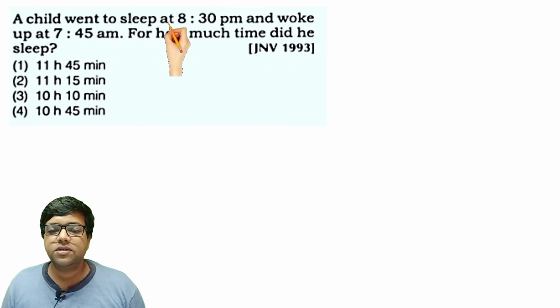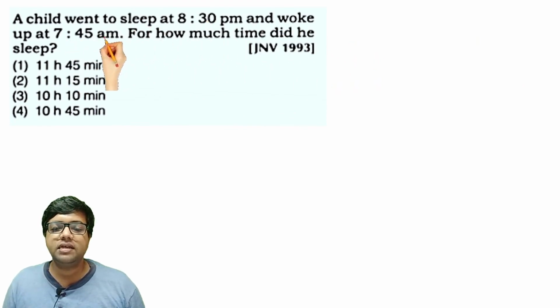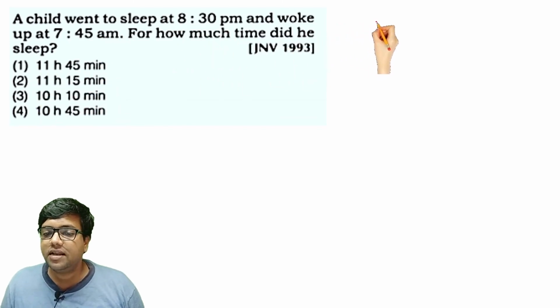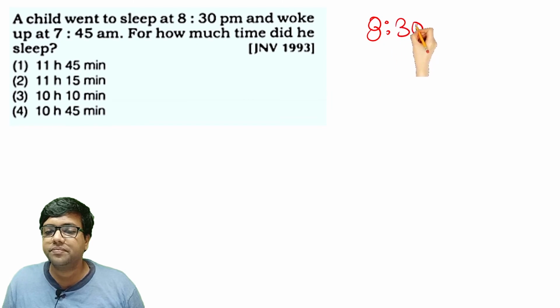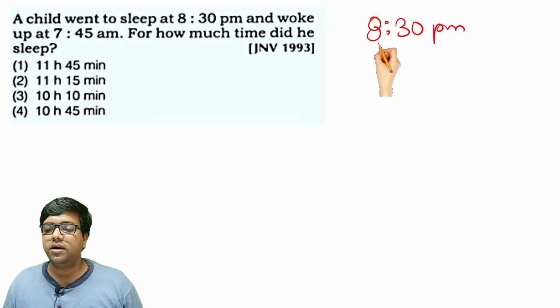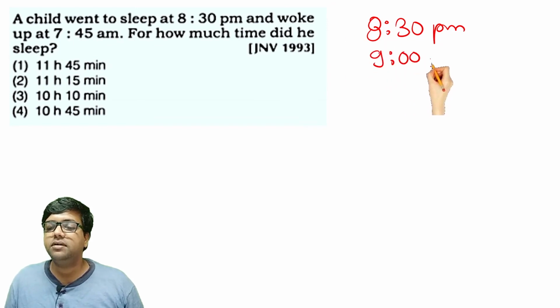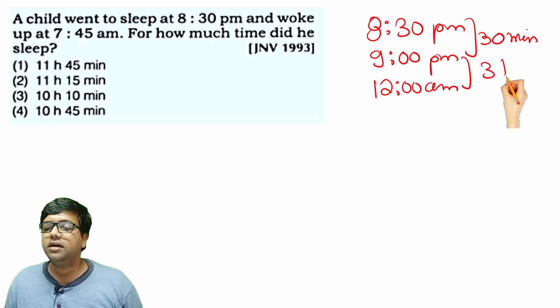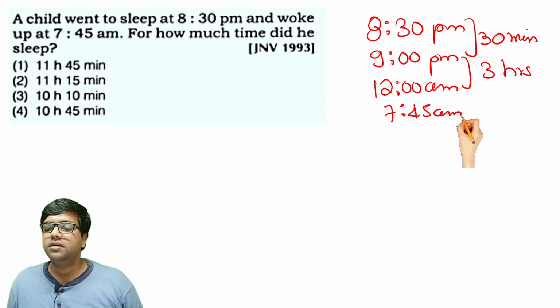A child went to sleep at 8:30 p.m. and woke up at 7:45 a.m. For how much time did he sleep? He slept at 8:30 p.m., right? So he woke up at 7:45 a.m. The next hour is 9 p.m., so around 30 minutes gap is there. And now from 9 to 12 a.m. you need to add 3 hours. From 12 a.m. to 7:45 a.m. you will have to add 7 hours and 45 minutes.